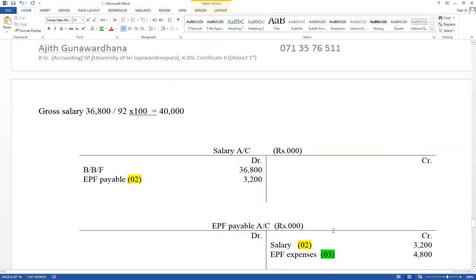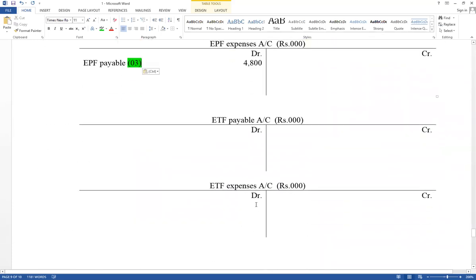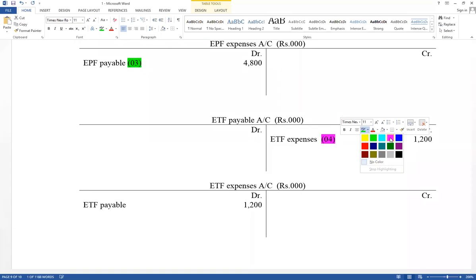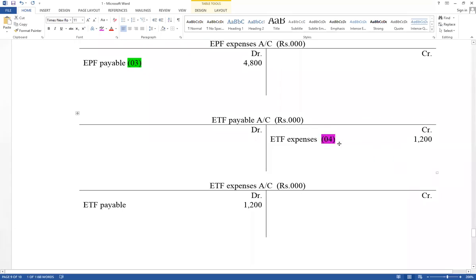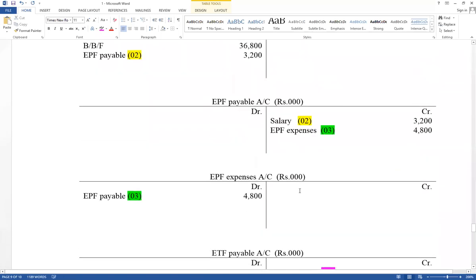Therefore, value equals 1,200. ETF expense account debit as ETF payable and ETF payable account credit 1,200 as ETF expense. Think about step number 1 recorded already. Therefore, step number 2, 3, 4 should be done. This is the fourth step. Contribution of employer for ETF. Another expense, not part of salary. Think about double entry. No need to prepare cash account now.